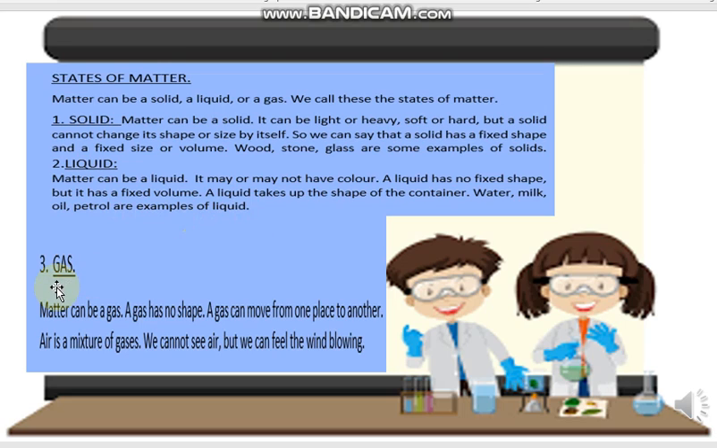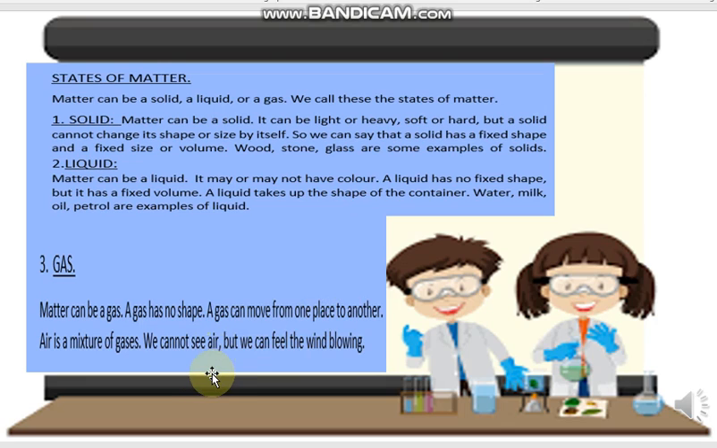Now the third state is gas. Matter can be a gas. A gas has no shape. A gas can move from one place to another. Air is a mixture of gases. We cannot see air, but we can feel the wind blowing.